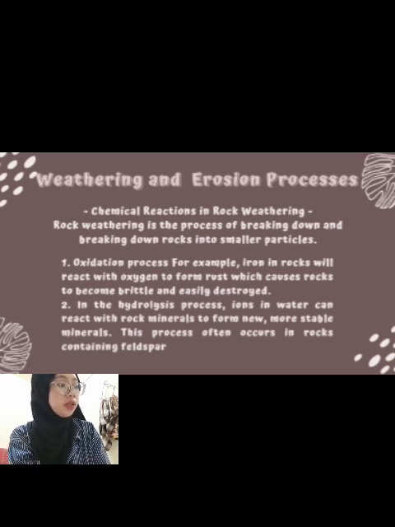For example, irons in rocks will react with oxygen to form rust, which causes rocks to become brittle and easily destroyed. The second one, in the hydrolysis process, ions in water can react with rock minerals to form new, more stable minerals. This process often occurs in rocks containing feldspar.